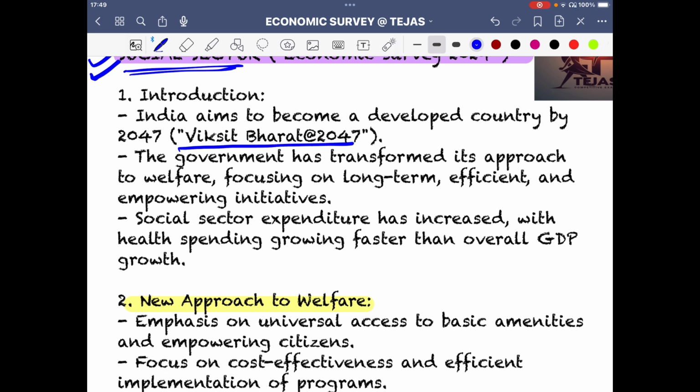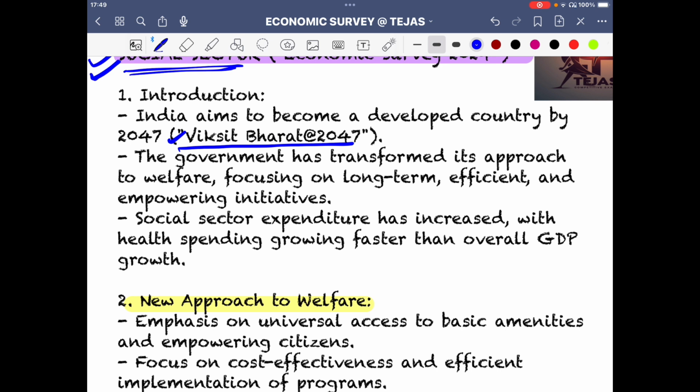So by the year 2047, we are to become a Viksit Bharat. Right now we are a developing country. Like again in history, you remember how Trump commented that India itself is now not a developing country, it is on the trajectory to become a developed country. So why is it that we give them those tax benefits? That economic debate, just 2 or 3 years back, was very much in the news.